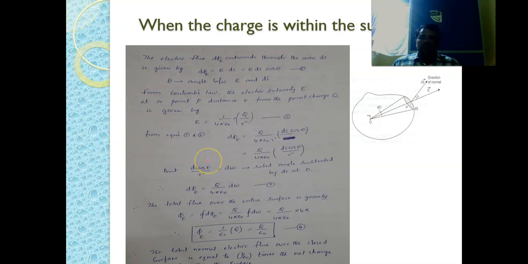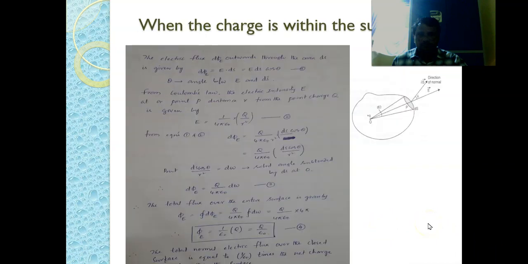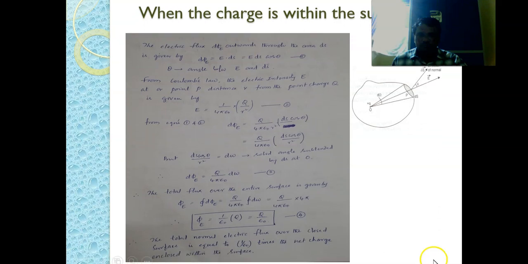Now let us prove Gauss law a little bit first. This is a closed surface.